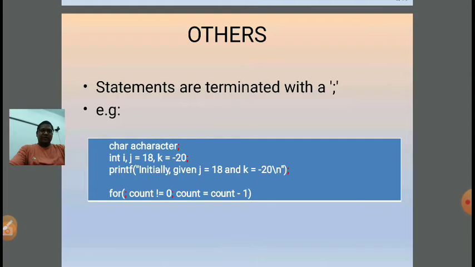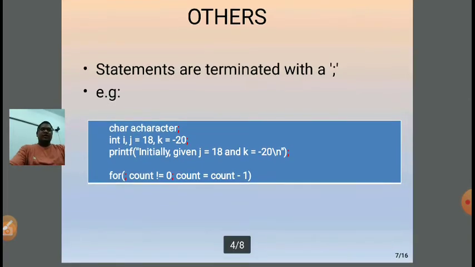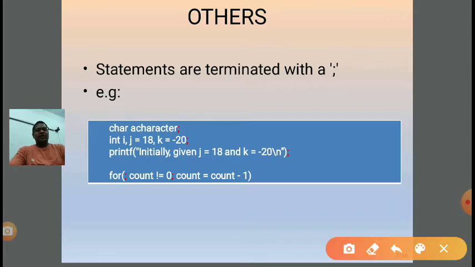Next is statement. How can we say a particular line is a statement in a C program? Anything which terminates with a semicolon will be treated as a statement. In this example, char c: c is a character variable and char is the data type.